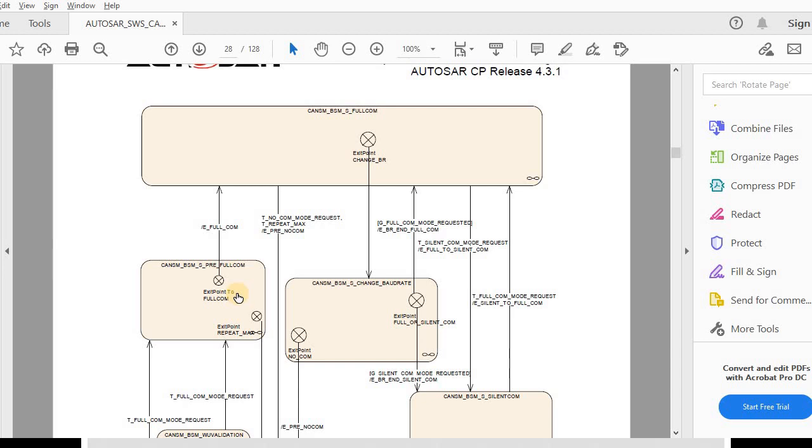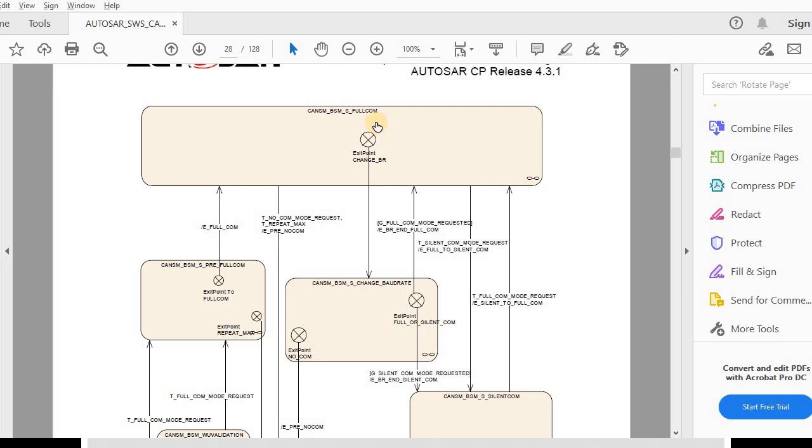After which, once CANIF gives a mode indication request, that is, once CANIF calls the CANSM mode indication API, from pre-full COM it will go to full COM.